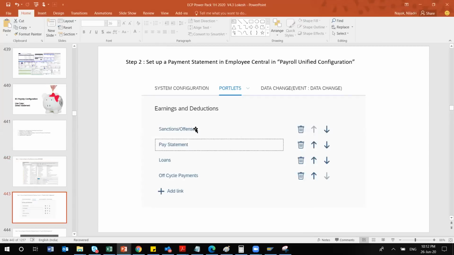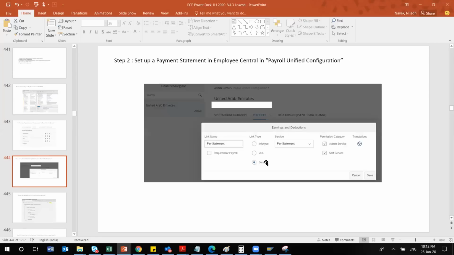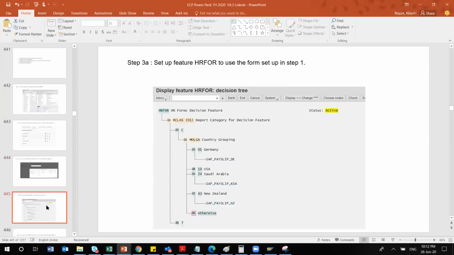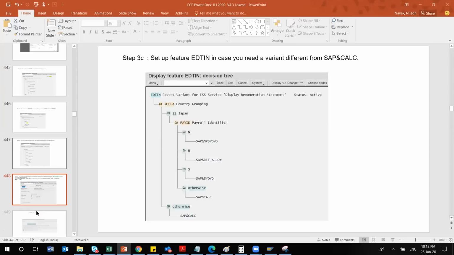Step two is regarding your pay statement. This is a standard offering, so generally you have to verify the link, whether this link is a service one. It should be a service one. Other than that, nothing much to do here. After this, step number three, you have to create a feature. HR4 feature you must be aware of, right? If you've done a customization, that Z underscore ZSAP underscore pastry you have to maintain here. If you're using the standard one, that is well and good. So these are different features, and you do the same thing.